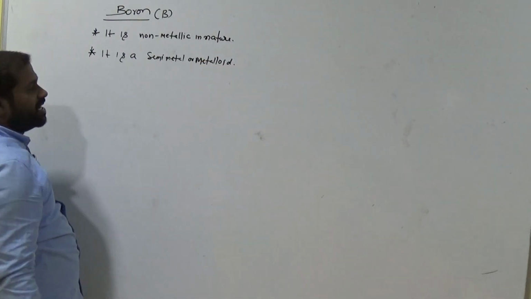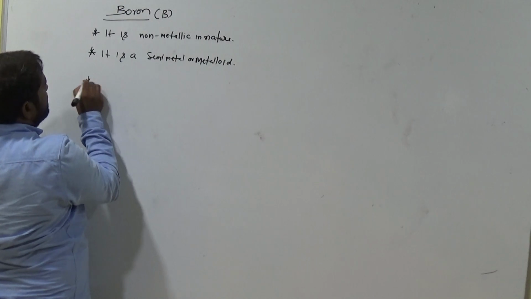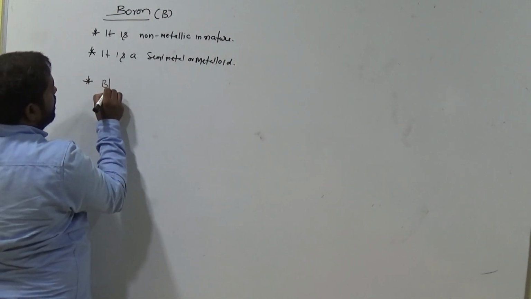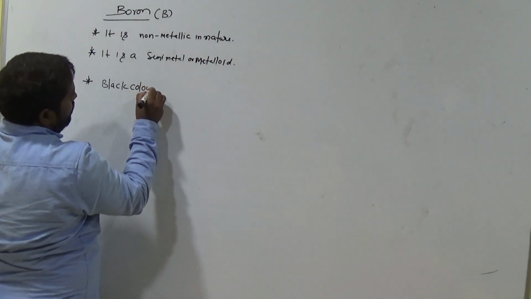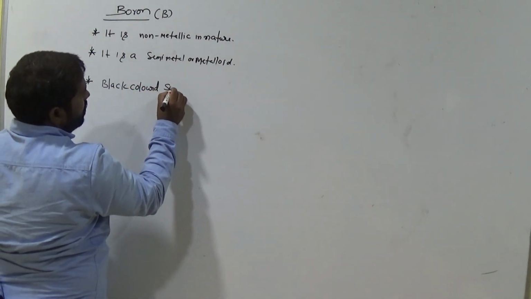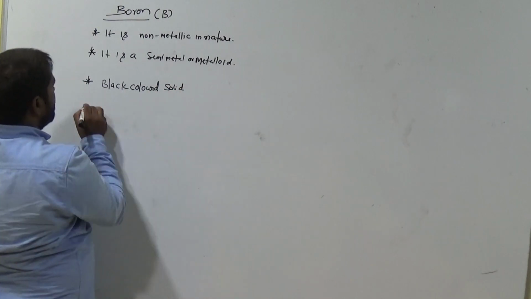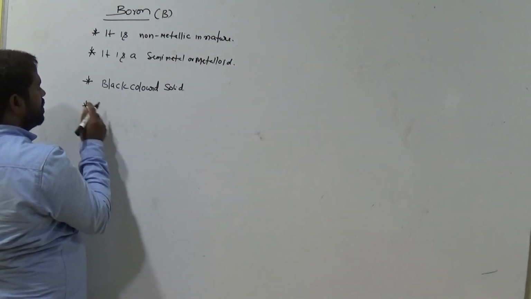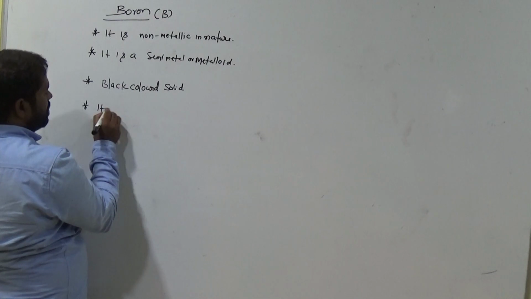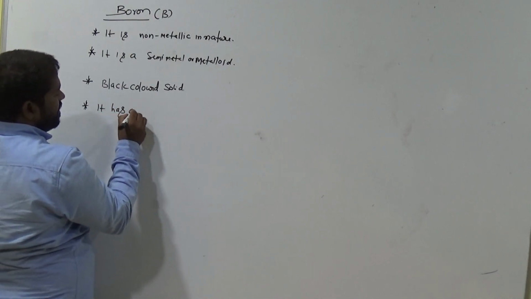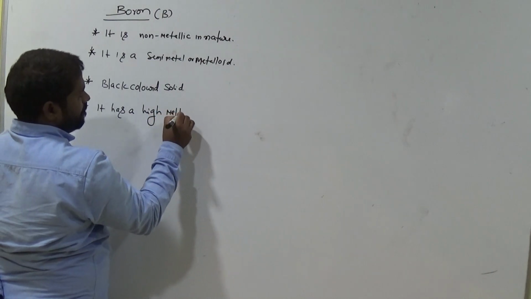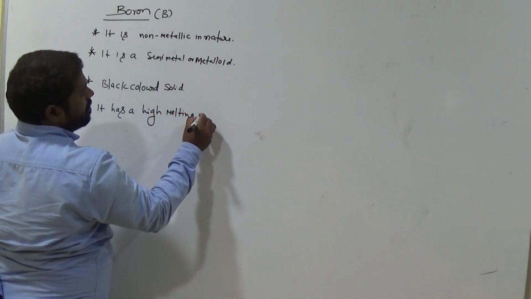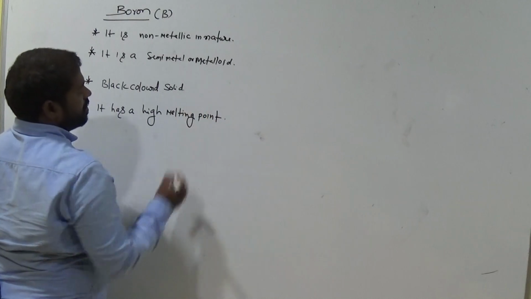Semi-metal or metalloid, clear. Now it is a black colored solid. It has a high melting point.